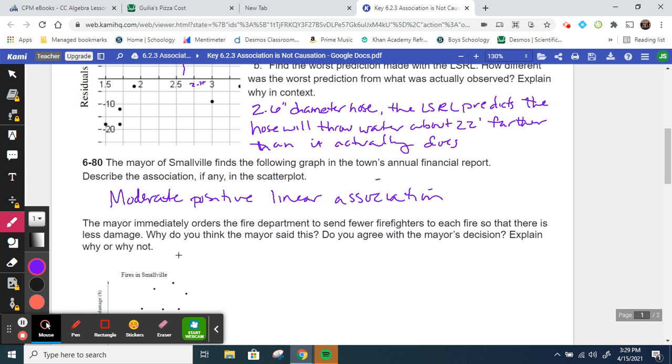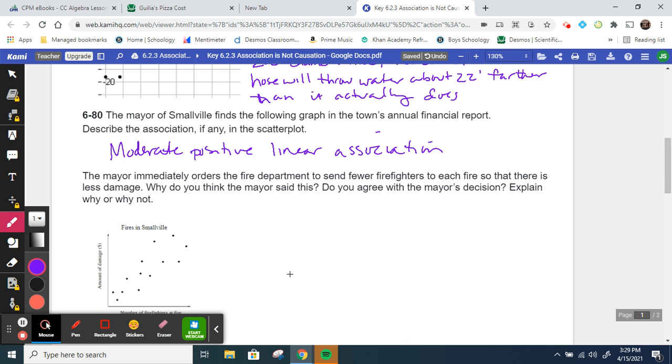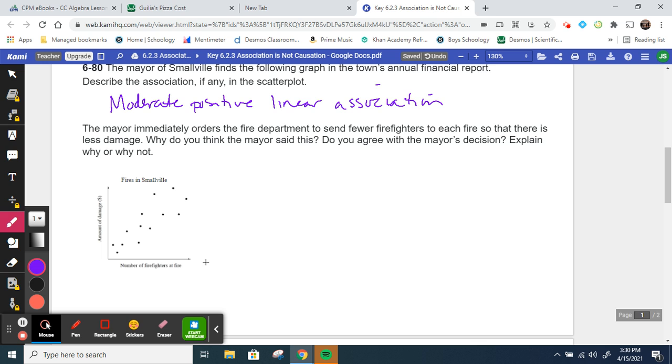Now, the mayor immediately orders the fire department to send fewer firefighters to each fire so that there is less damage. Why do you think the mayor said this? Do you agree with the mayor's decision? Explain why or why not. So why could the mayor have said this? Looking at the situation, it's the number of firefighters versus the amount of damage. So he's seeing that this graph might be implying that as the number of firefighters increases, the amount of damage increases.